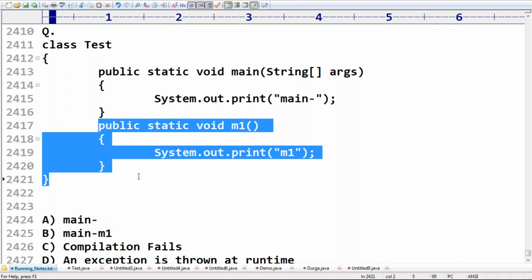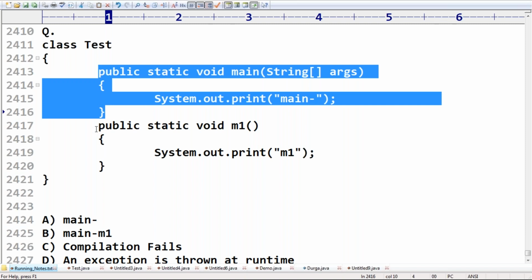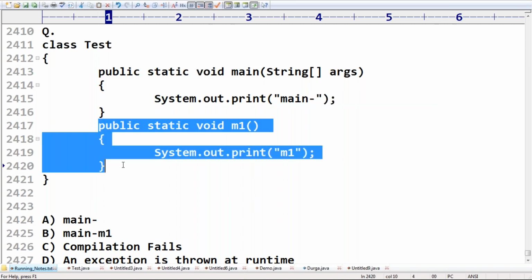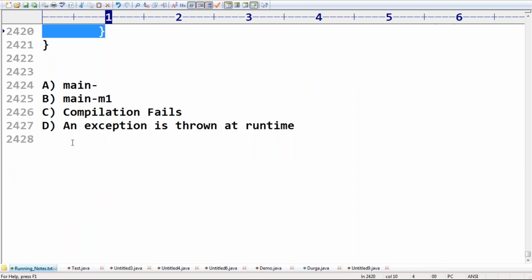If we are not calling, then they won't be executed. JVM will execute automatically only the main method, not all the remaining static methods. If you call them, then only they will be executed. Yes, Swaroop, your doubt got clarified?